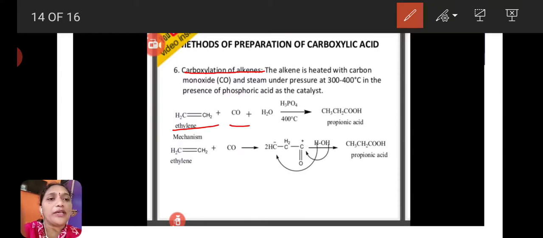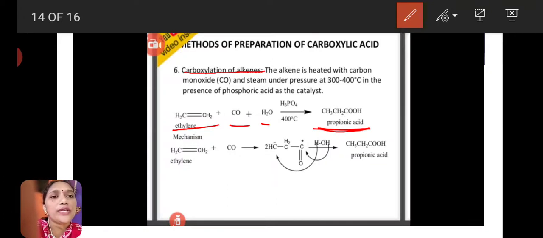Here by steam we are using H2O, water. Phosphoric acid, H3PO4, is a catalyst. Here the pressure is 300 to 400. Here the product is propanoic acid, CH3CH2COOH.